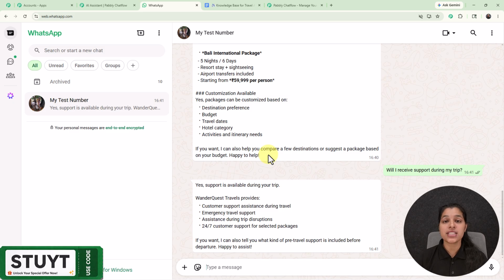So now you have seen the working of this amazing AI assistant which is responding to all the queries of mine. So now you can also automate the customer's conversation for your business too, like this, by just creating an AI assistant within few minutes and without even a single word coding.